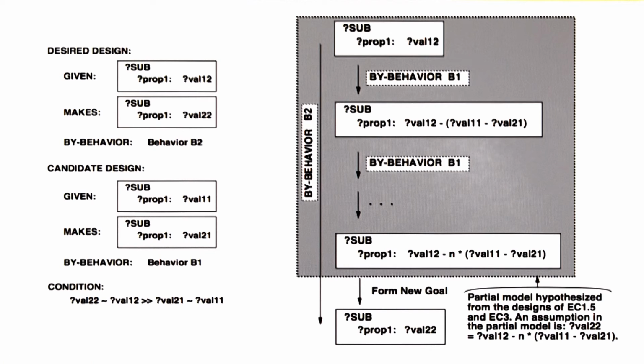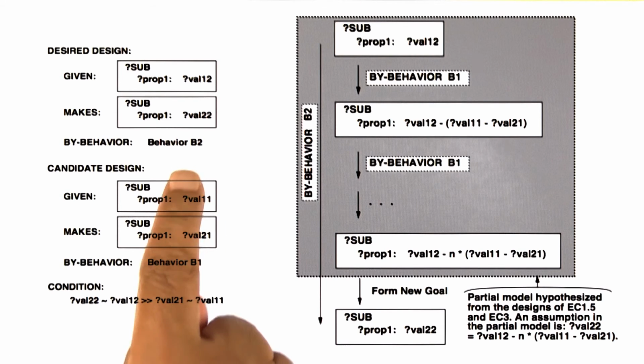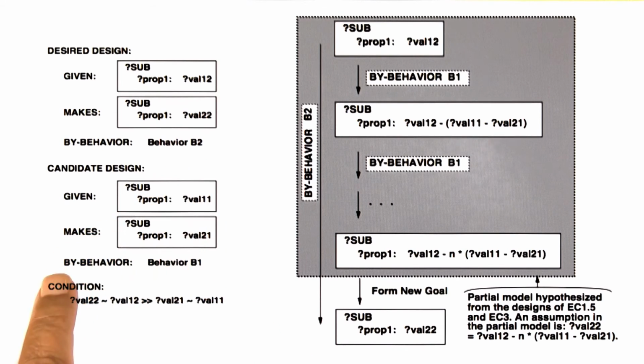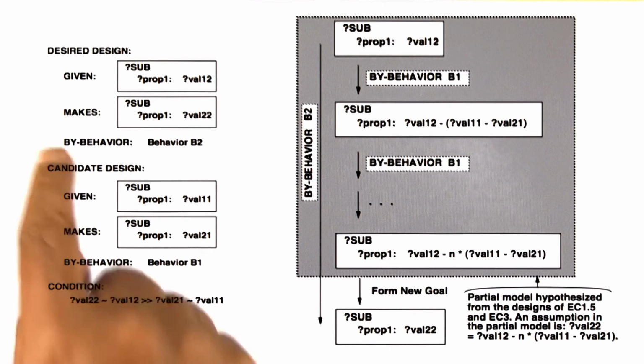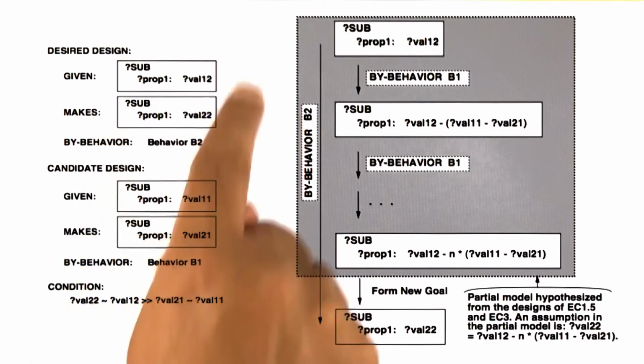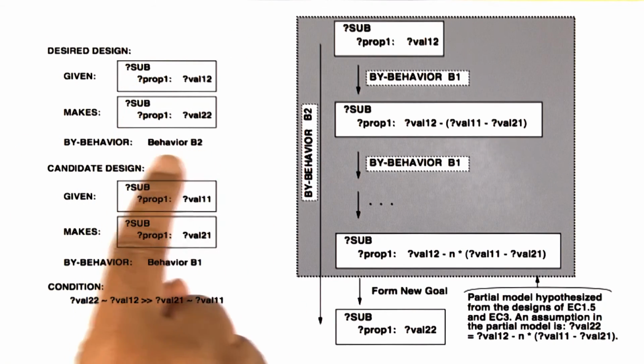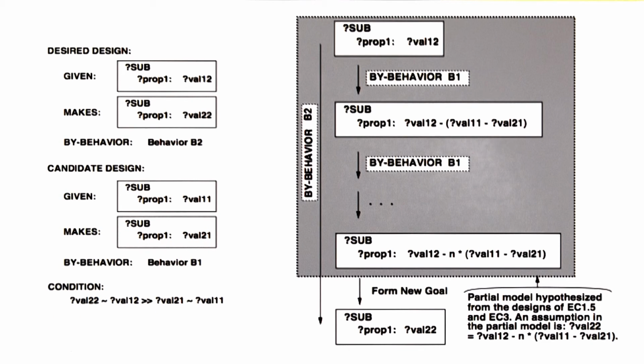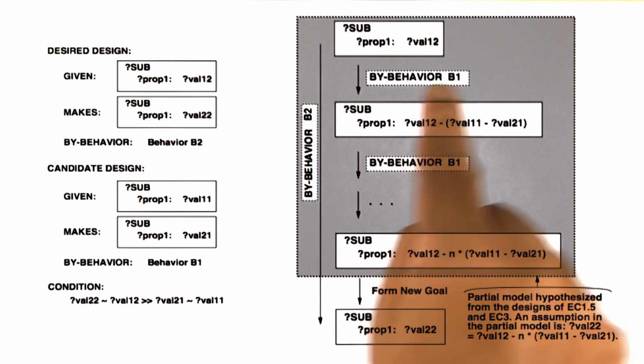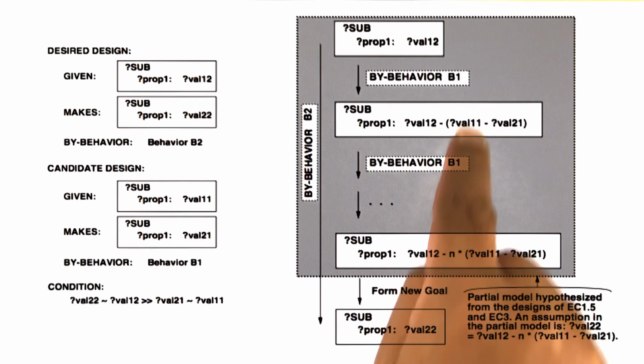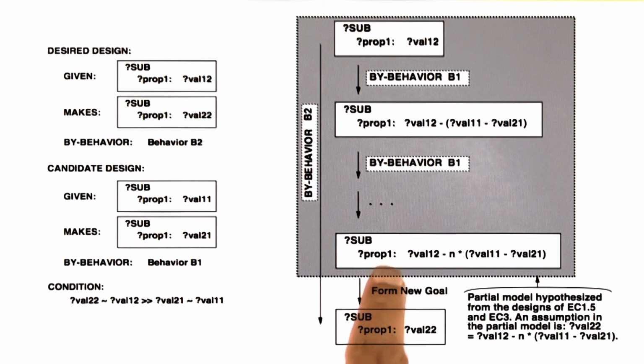Let us connect this to the example we just saw. If you have a design of an electrical circuit that can create 10 lumens of light, and you know how to do it through some behavior B1, I need to design an electrical circuit that can create 20 lumens of light, but you don't know the behavior B2. Then, this behavior B2 is a replication of the behavior B1 by connecting components in series.